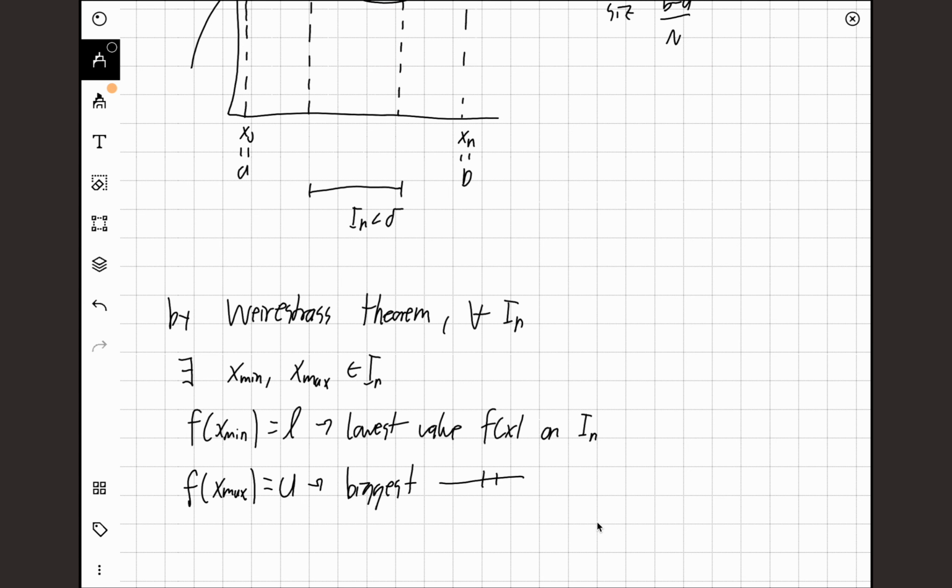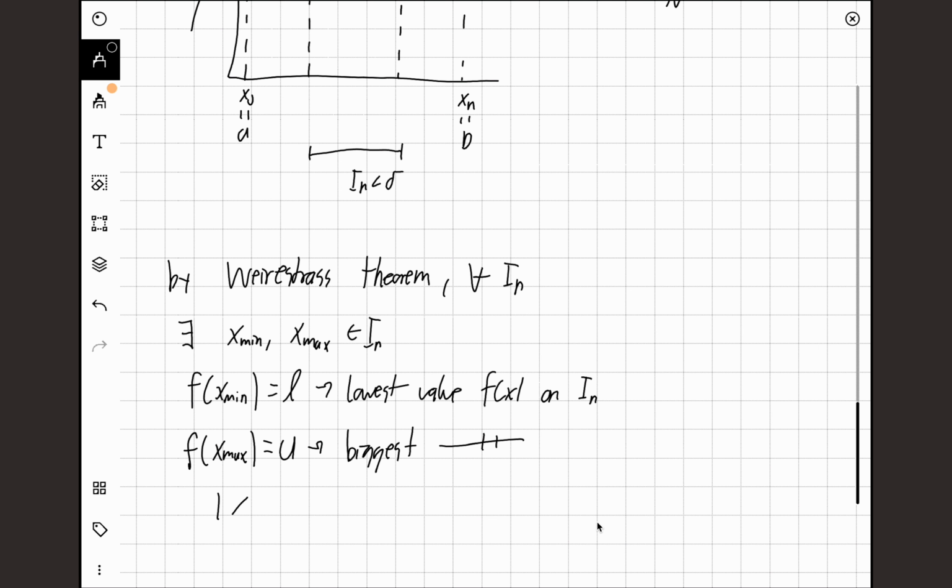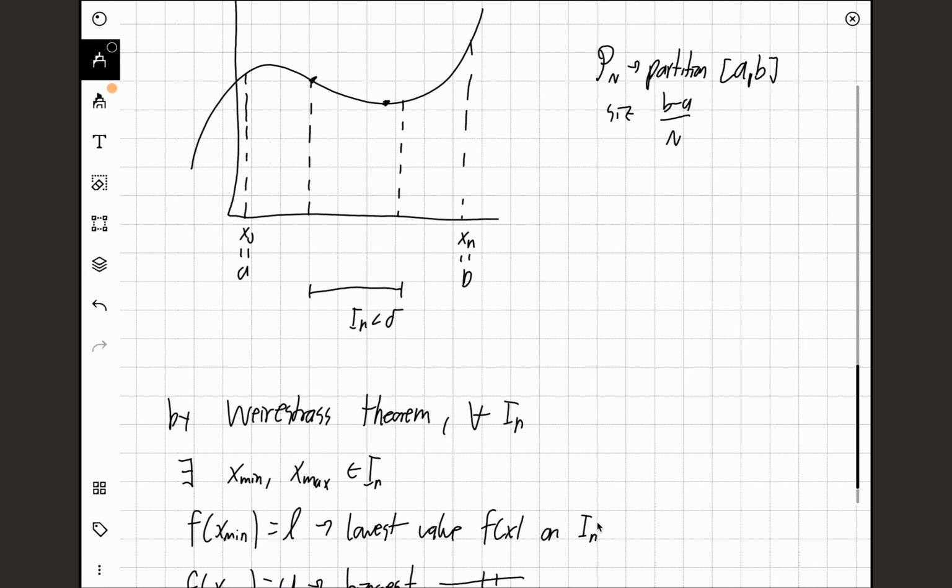So again, I can check for this interval over here. I can say that x min will be, let's say, this point over here, and x max will be over here. Now the special thing I can say about this is that x max minus x min must be at most delta, because each interval is of size delta.